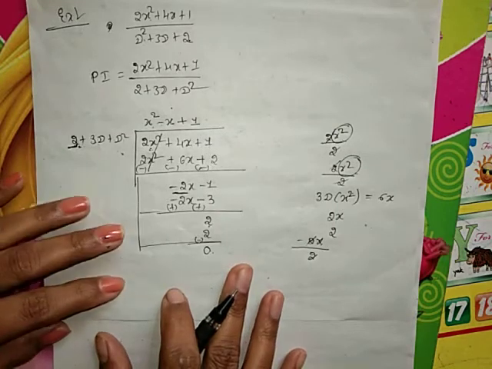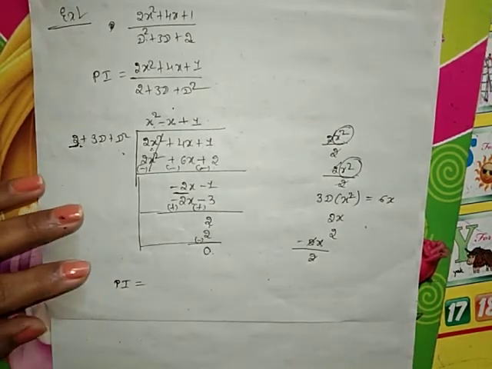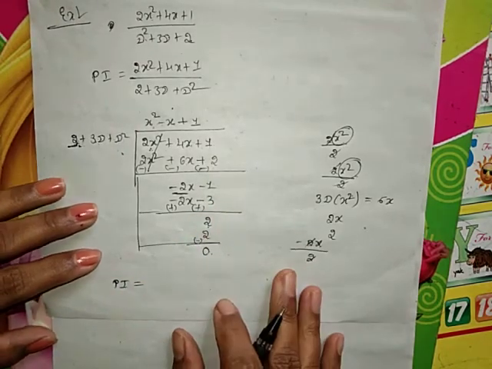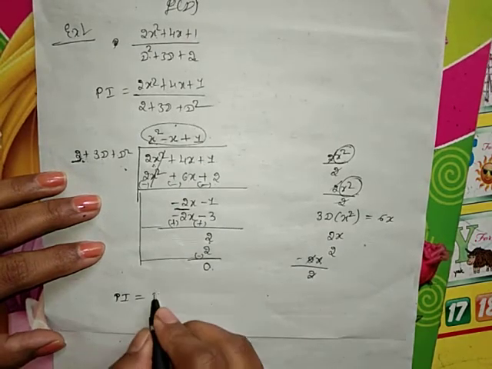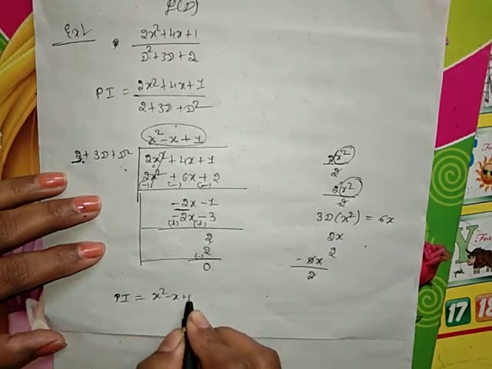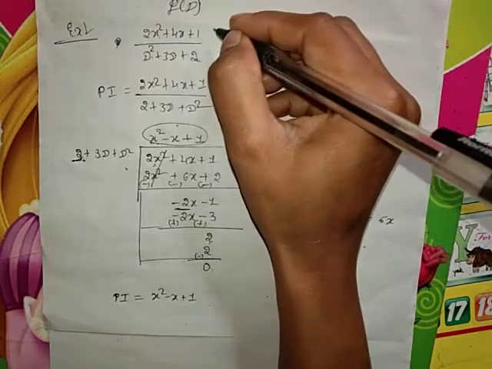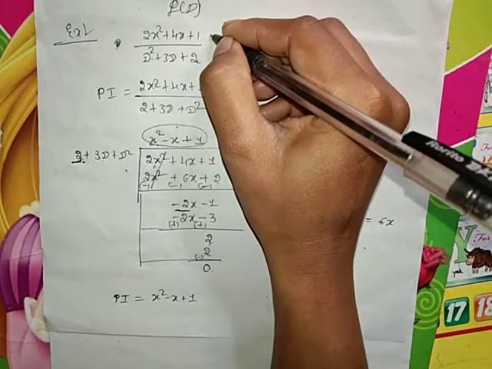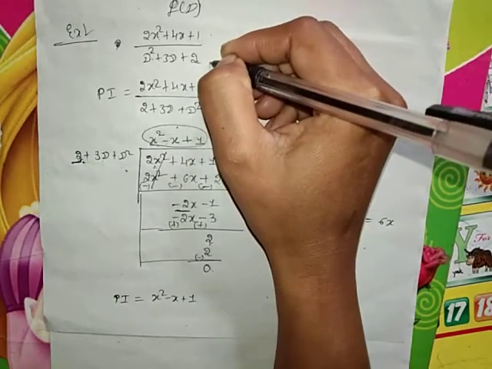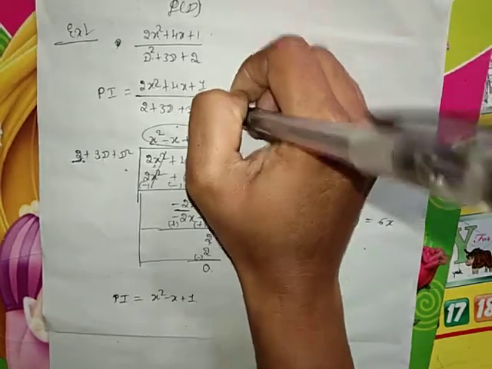Clear? Now we have to write down our particular integral. So our particular integral is the quotient of this division procedure. So the quotient is this one, x square minus x plus 1. That is the particular integral. First we have to write down the descending powers of x and ascending powers of d, and then we have to move to the division procedure.